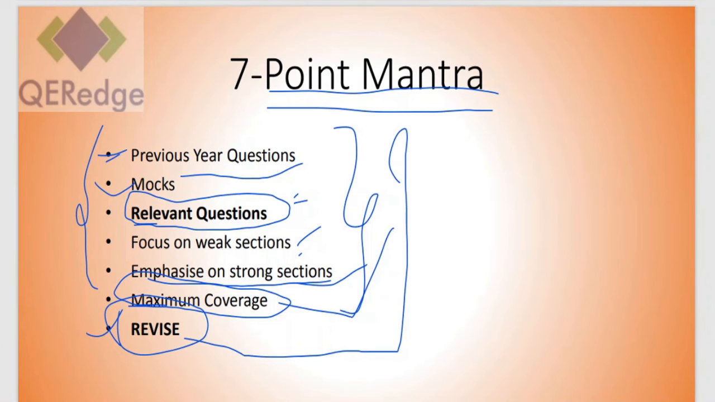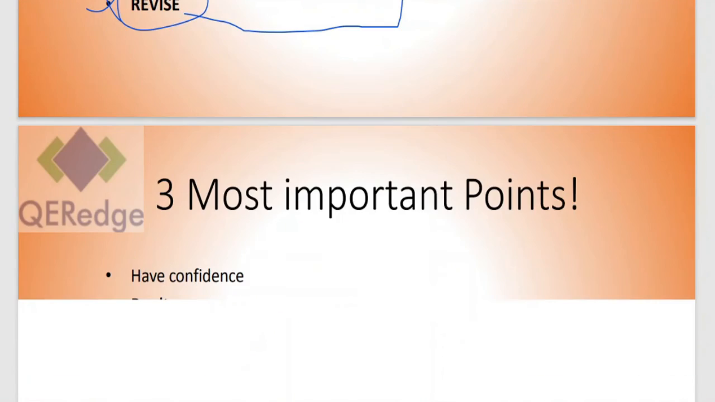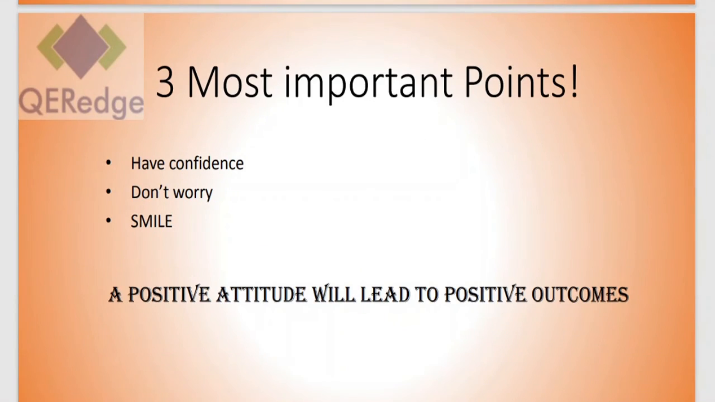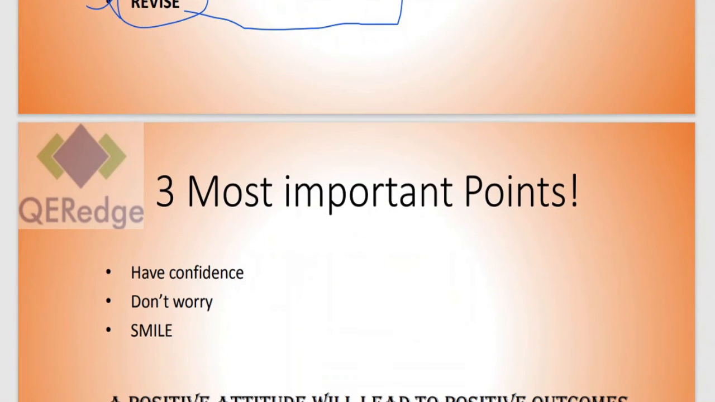Apart from this, there are other important points which people don't really focus on. First point is, have confidence in yourself. Don't worry about things like my background is not from mathematics, or I will never be able to learn mathematics or reasoning. These things should not make you worry. This is not rocket science. You will definitely learn and do very well in this paper, and of course, smile.